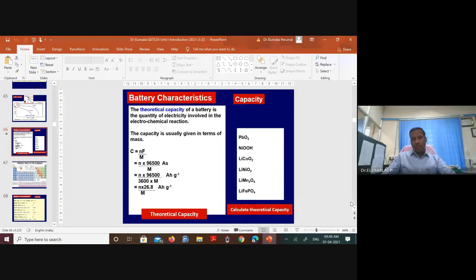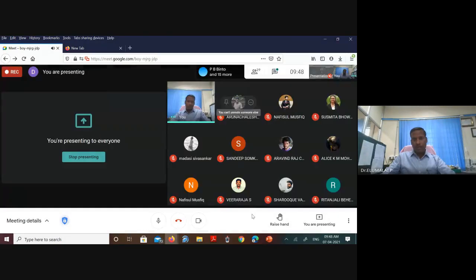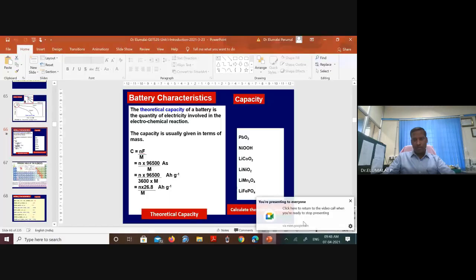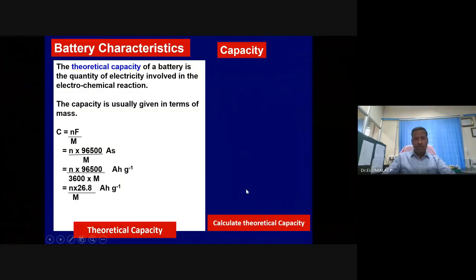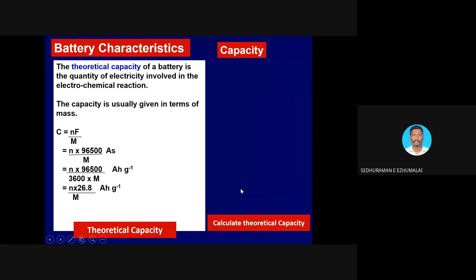Yeah, so this is the theoretical capacity of the lithium cobalt oxide cathode used in lithium ion batteries. Commercially used. Whereas the theoretical capacity of lithium manganese oxide, LiMn2O4, is half of that. But still it is used commercially. Is my screen visible? Yes, sir. Okay.